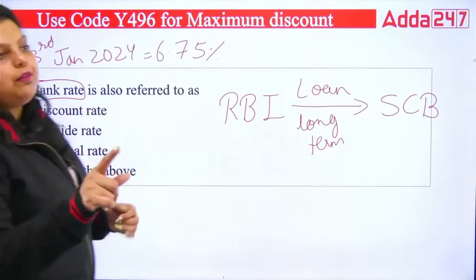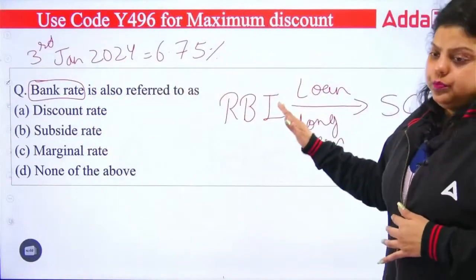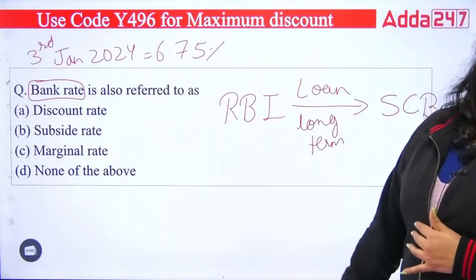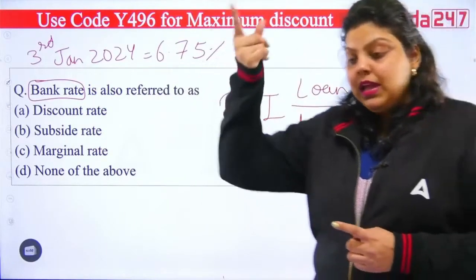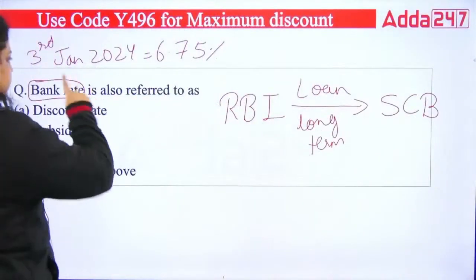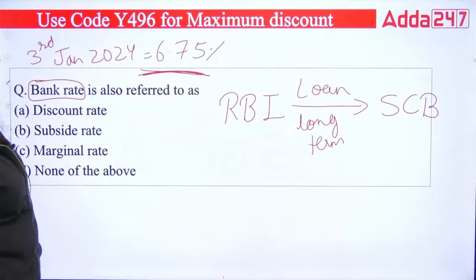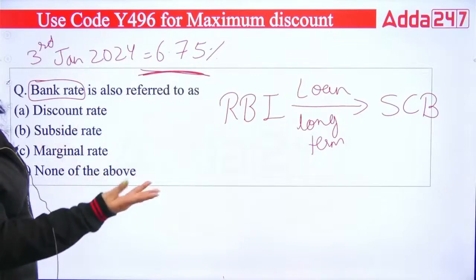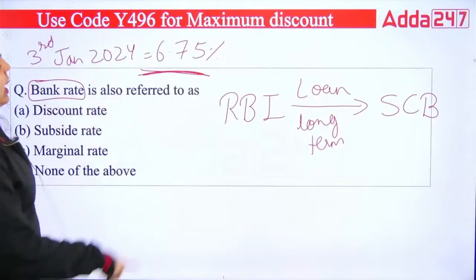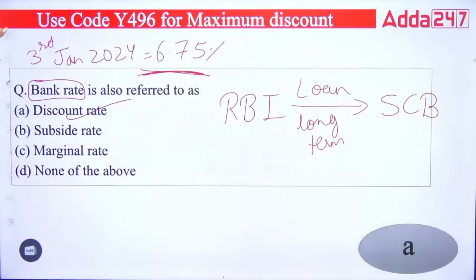Okay, and you guys have to remember the rates of policy rates and your reverse ratio. You have to remember of April month, because you have paper in May and the latest one will be your April. Okay, so now here this is current and we have to read about the latest one, that will be in April. And RBI gives loan to whom? To the scheduled commercial bank for the long term period more than 3 months. That is known as bank rate. And the other name of bank rate is discount rate. Okay, the other name of bank rate is what? The discount rate. So the right answer will be your A.